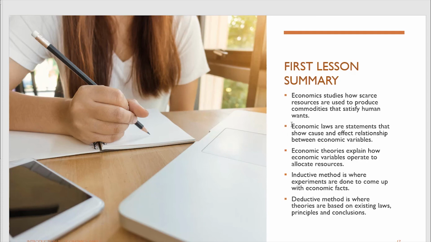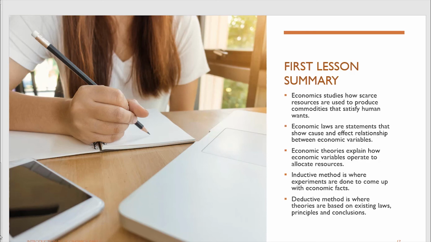You will look at these later on in the courses in detail, because our economics is based on these economic laws and economic theories. Then we looked at the inductive method, where experiments are done to come up with economic facts, like the experiment we did to come up with the law of demand. And then the deductive method, where theories are based on existing laws, principles, and conclusions.